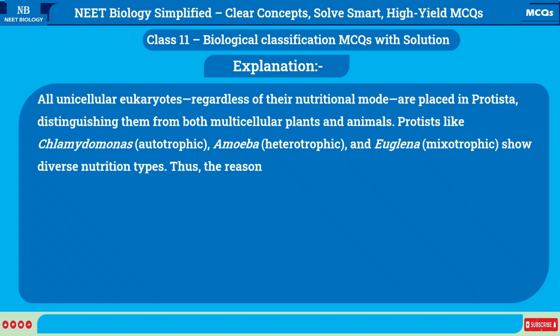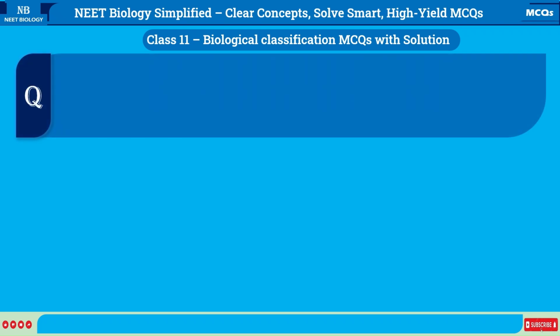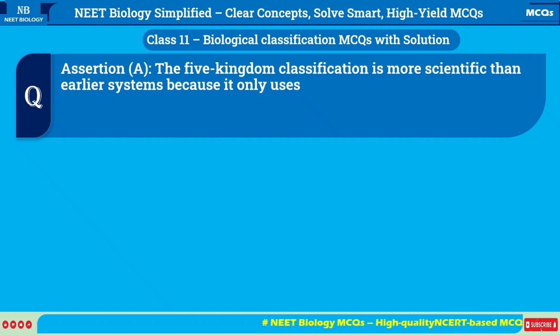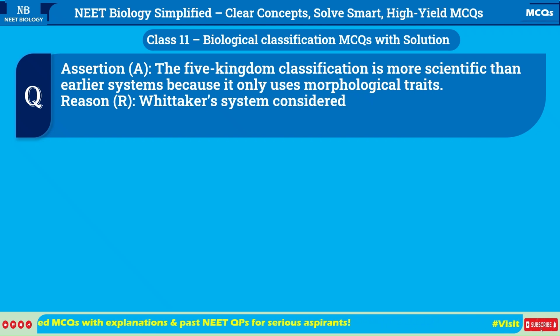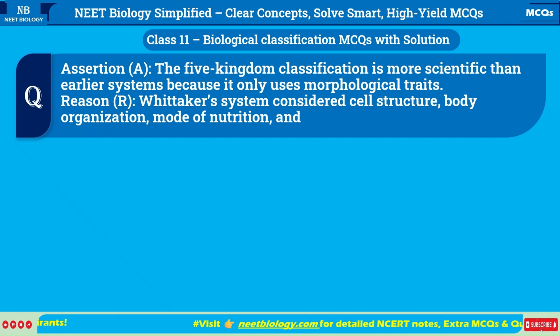Thus, the reason complements and correctly explains the assertion, making both statements true and logically connected. Assertion: The Five-Kingdom classification is more scientific than earlier systems because it only uses morphological traits. Reason: Whittaker's system considered cell structure, body organization, mode of nutrition, and phylogenetic relationships.